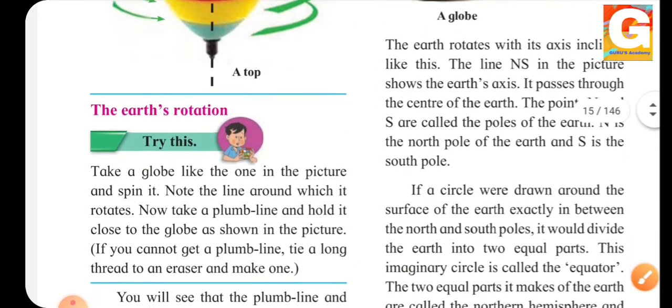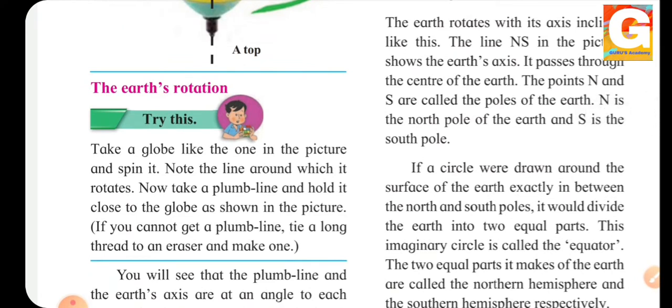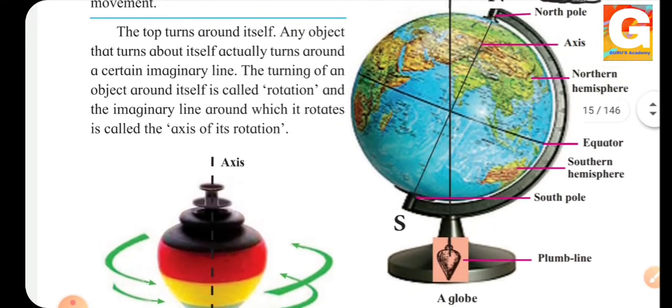If a circle were drawn around the surface of the earth exactly between the north and south pole, it would be divided into two equal parts, and this imaginary line is called the equator. Let's see this in the picture.